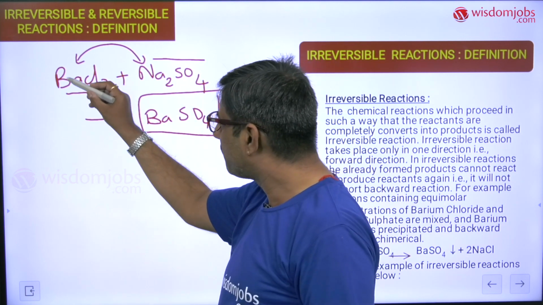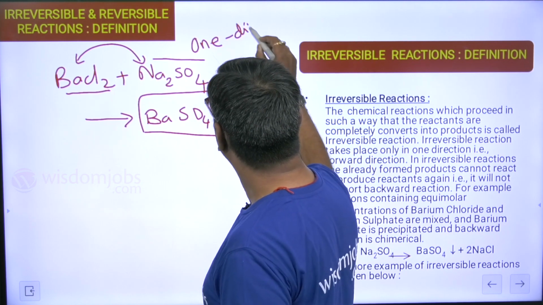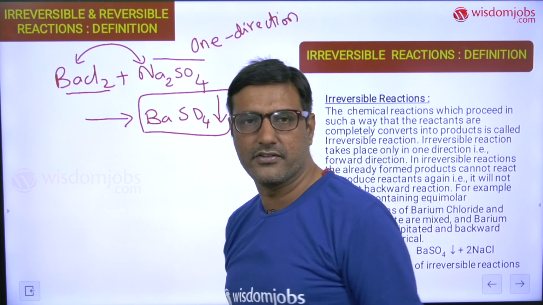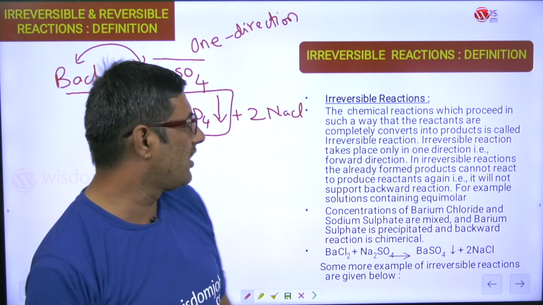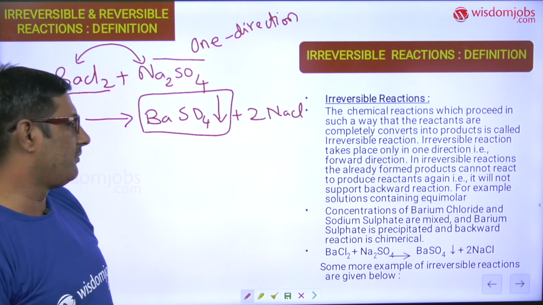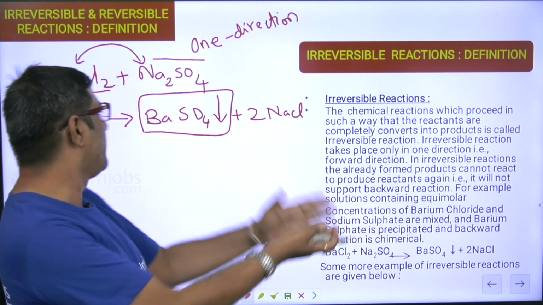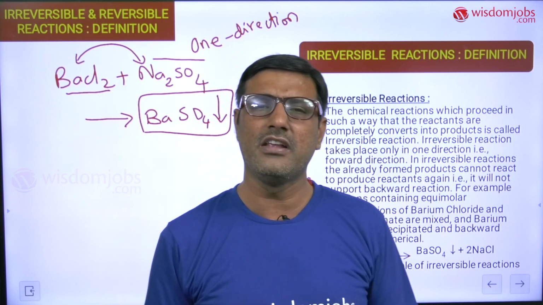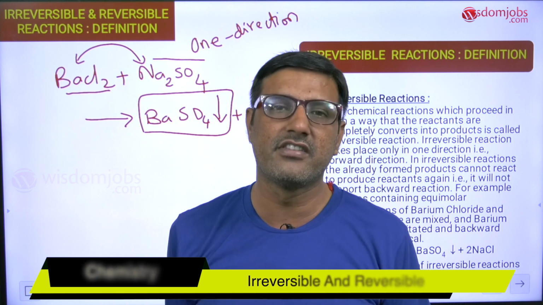The reaction is proceeding only in one direction, from reactants to products. Such a reaction I can call an irreversible reaction. Barium sulfate and sodium chloride reacting once again to give BaCl2 and sodium sulfate is impossible. Since it is impossible, it is an example of an irreversible reaction.